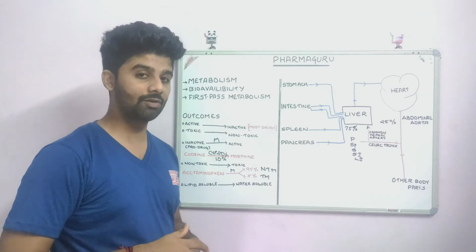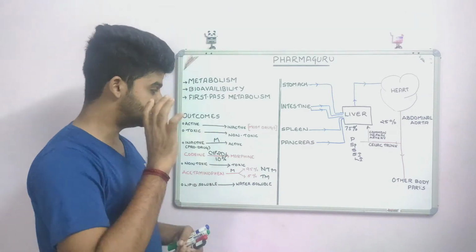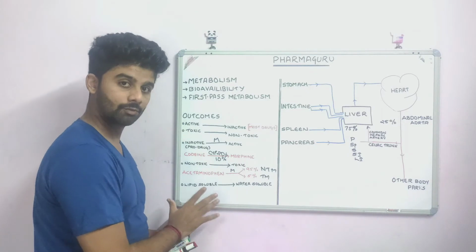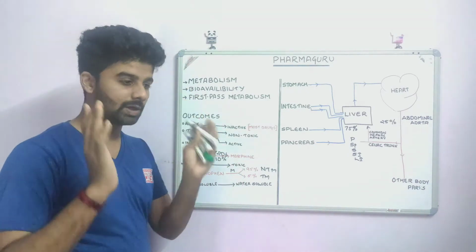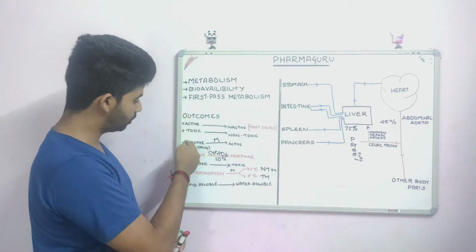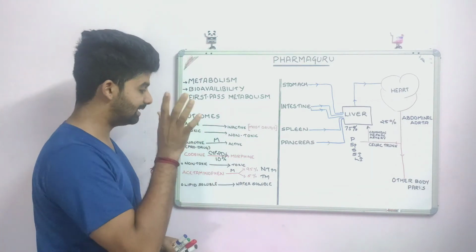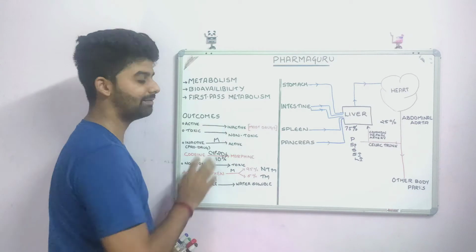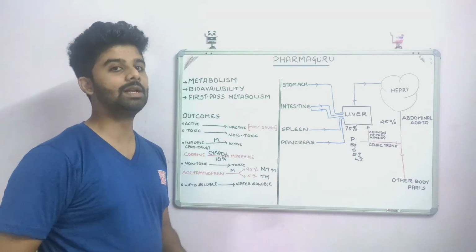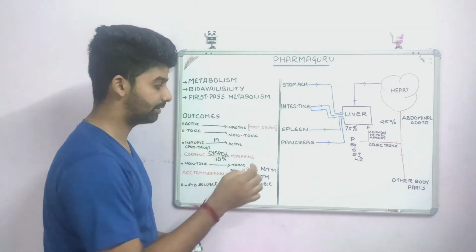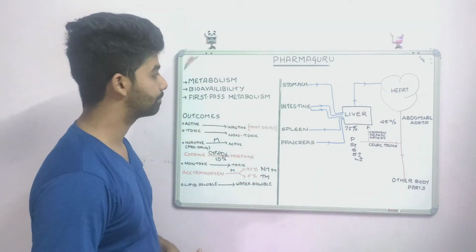Now we will see what first pass metabolism is. See, we know these are the outcomes of the liver function. We will right now just focus on one. We have 1, 2, 3, 4, 5 outcomes. We will just focus on this one, that is the active to inactive. That is the reason for first pass metabolism. So just keep it in mind. Liver will convert active drug to inactive drug in case of most drugs. Okay, now we will begin.